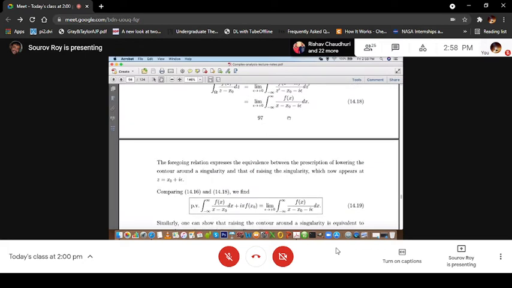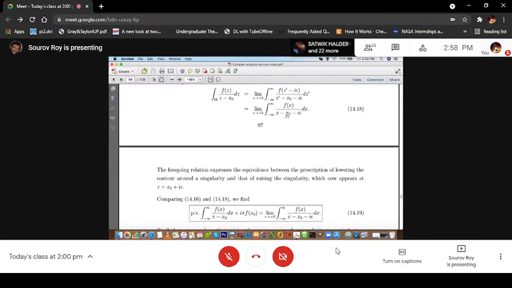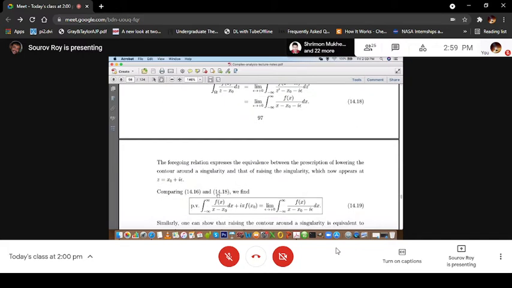Now the singularity appears at x equal to x0 plus i epsilon, so the singularity is raised by i epsilon.